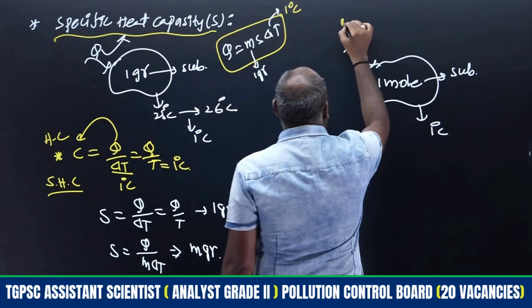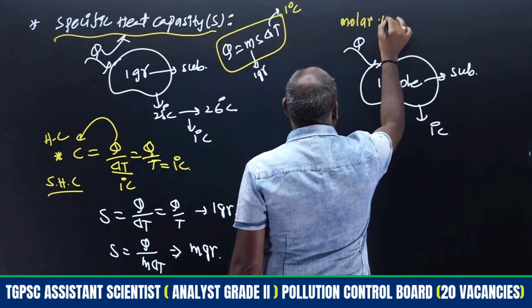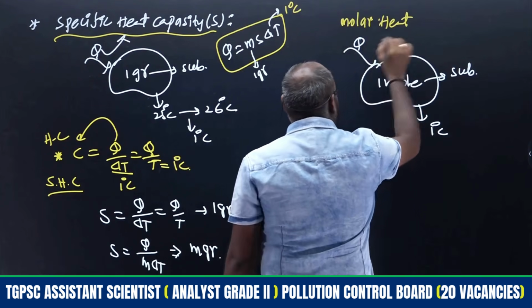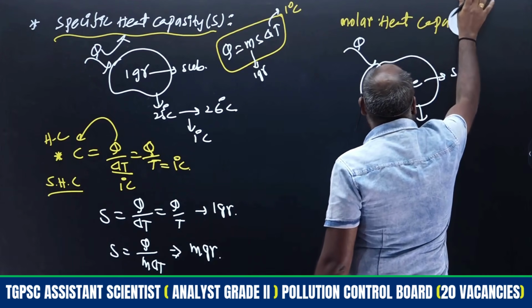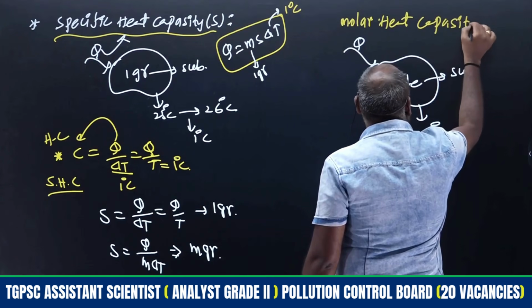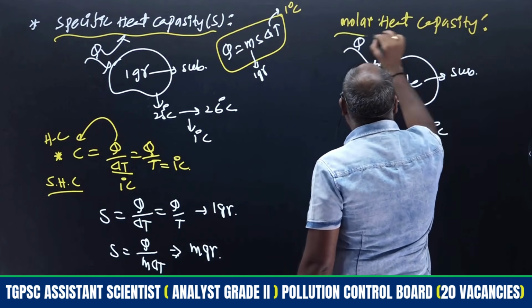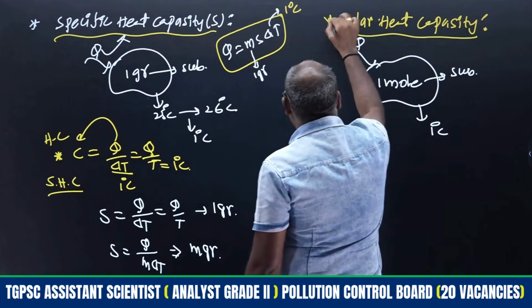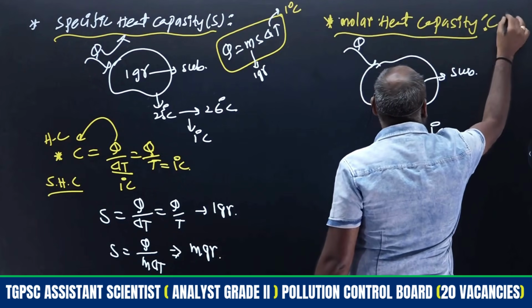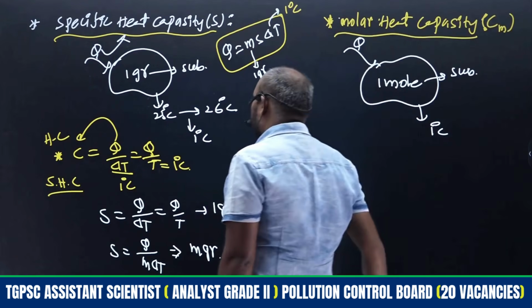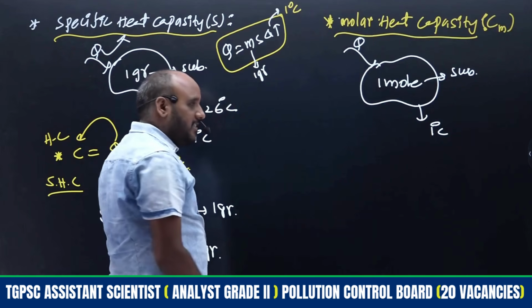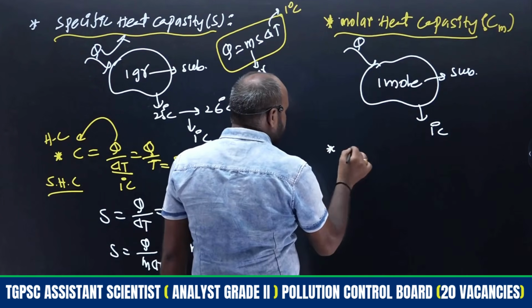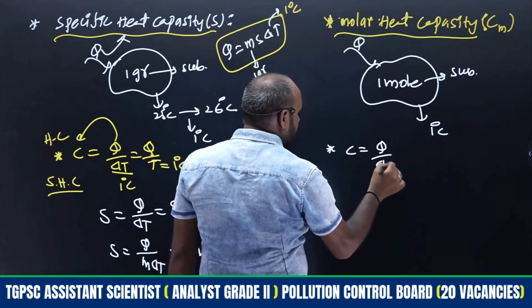That is known as molar heat capacity, also denoted with C, or Cm. Same thing, 1 mole of substance is there, therefore C is equal to Q by delta T.